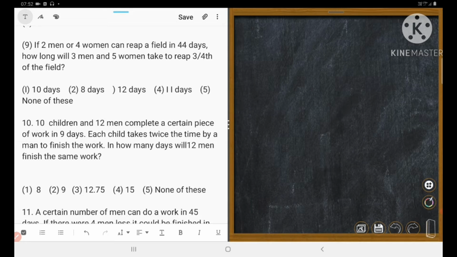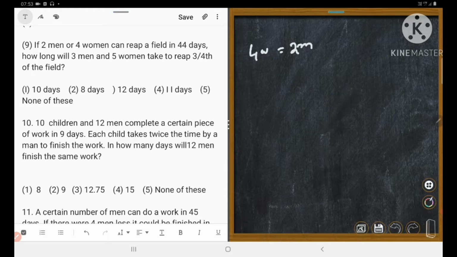And today's arithmetic class begins from number 9. That is, if 2 men and 4 women can reap a field in 45 days. Could you understand? 2 men or 4 women, that means 4 women is equal to 2 men.